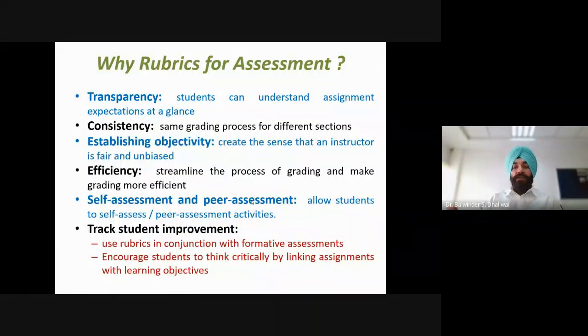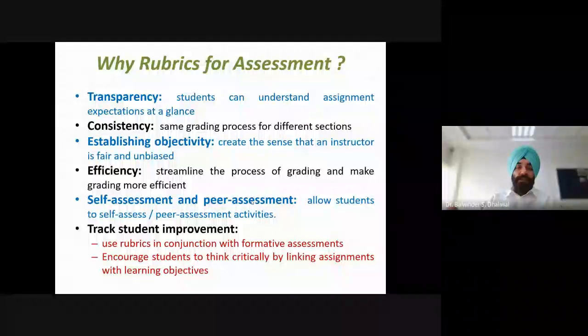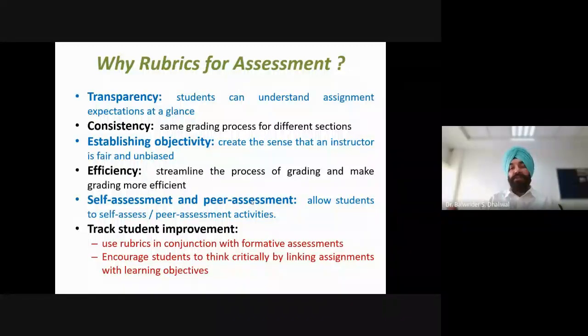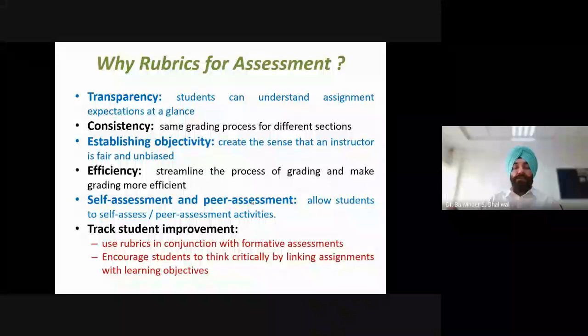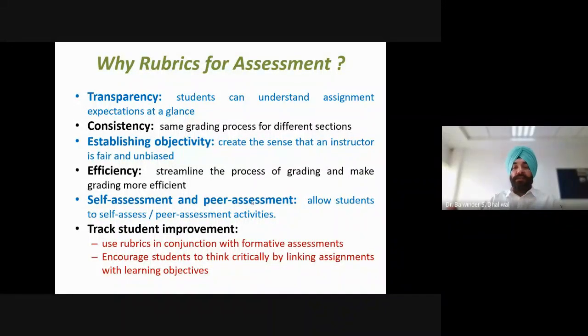Same grading process for different sections. So most of the time there is a large number of students being evaluated, and sometimes the instructors are also different, or the evaluators are also different. So if we are using the rubric, there will be consistency in the evaluation, because we are using a fixed set of criteria, and all the criteria are described. So those descriptions will be used for evaluating student work. So this will result in more consistency in the evaluation process.